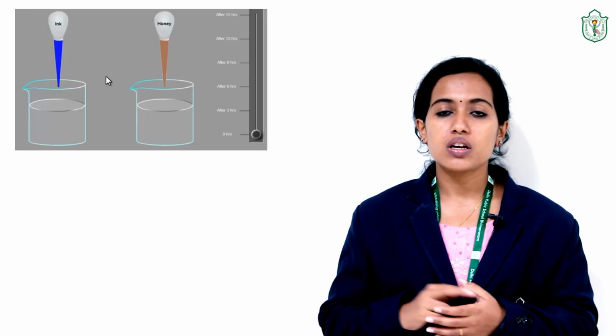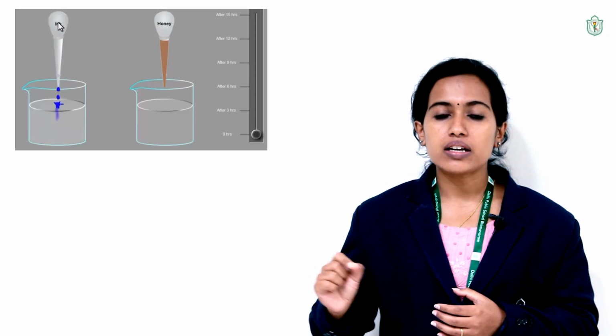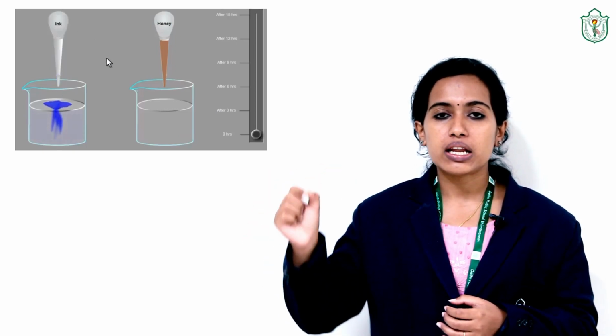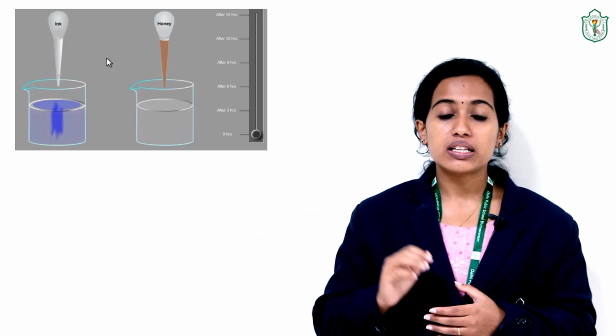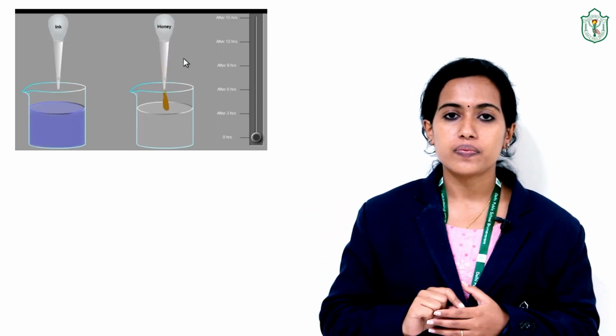Now let us see another activity. Here we have 2 beakers. Fill water in both the beakers. We should add 1 drop of blue ink in the first beaker. Then we have to add 1 drop of honey in the second beaker.